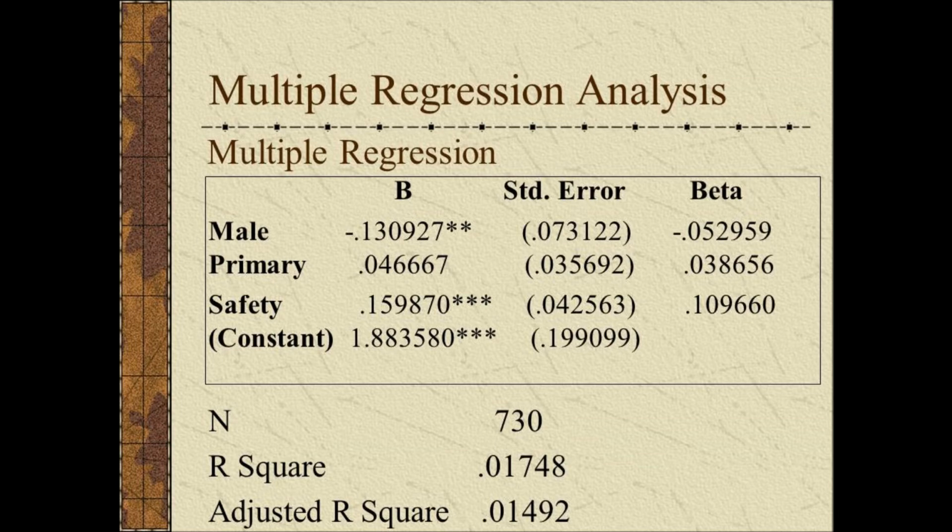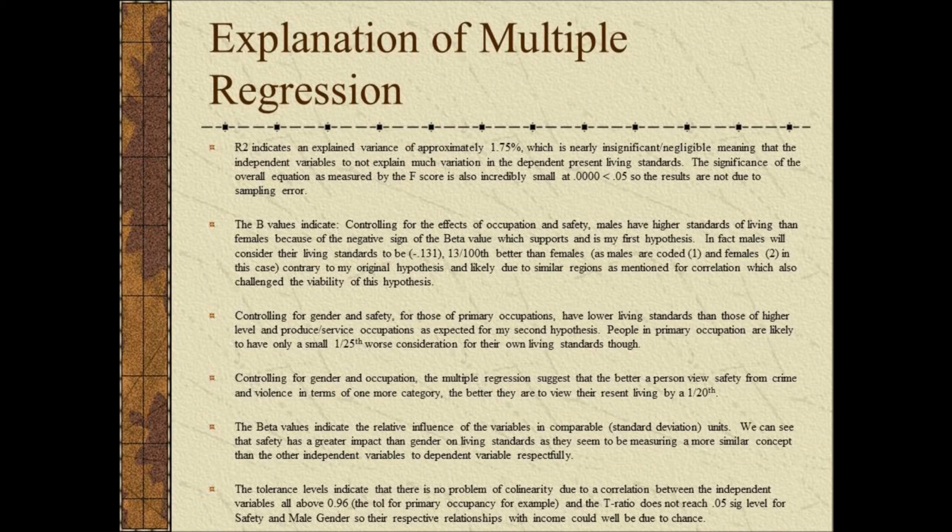However, the positive correlation coefficient is also very small and quite insignificant and unexplanatory. For both of these, my second and third hypotheses, r squared is about 2%, which means that these independent variables are, to some extent, but very small, explanatory of variance in living conditions.